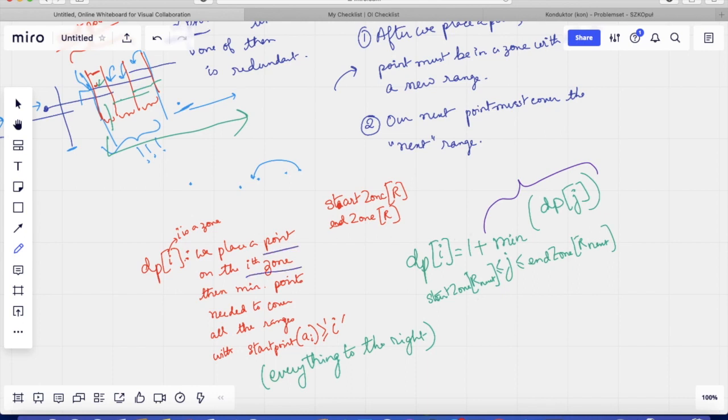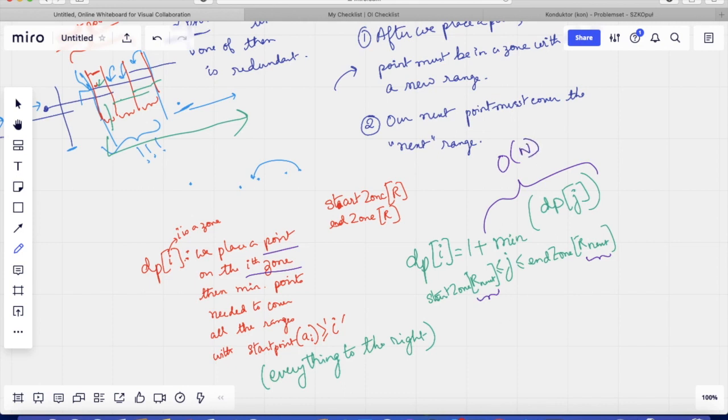Now how will we get R next? We will have to pre-compute this information, or we can even just binary search while doing the query. This portion takes order n time in the worst case scenario.